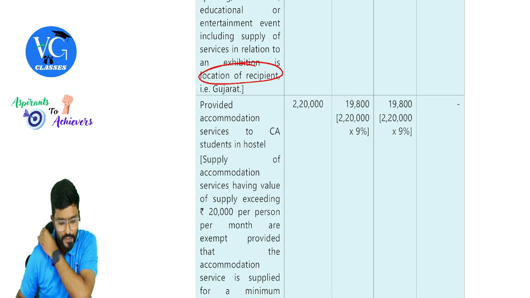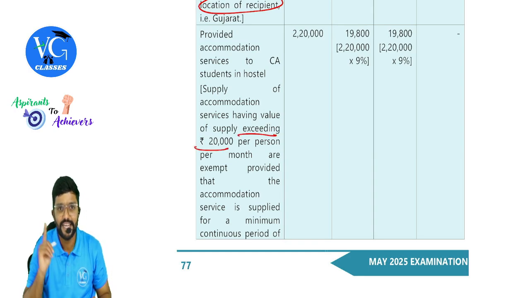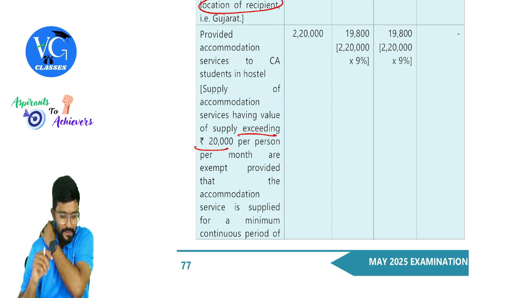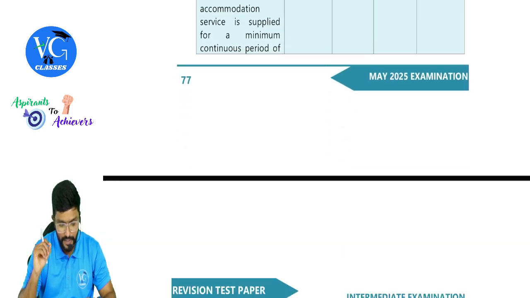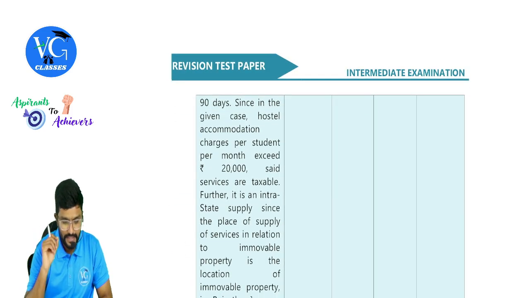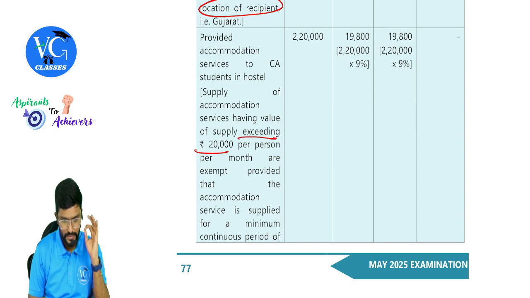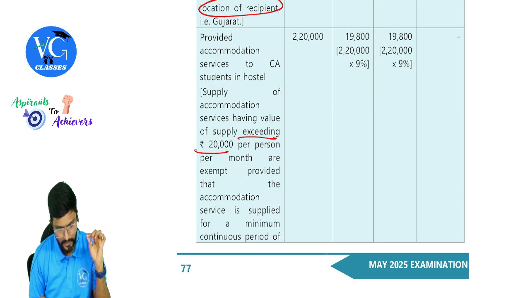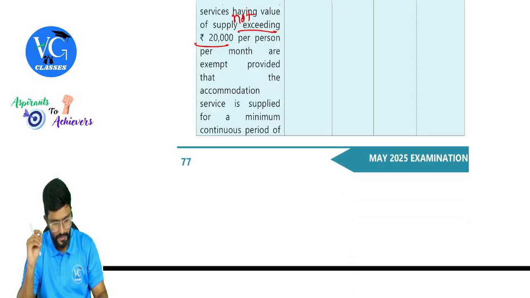Next, second one. Provided accommodation services to CA students in hostel. Supply of accommodation services having value of supply exceeding 20,000, here it is 22,000, per person per month are exempt provided that accommodation service is supplied for a minimum continuous period of 90 days. Since in the given case, hostel accommodation per student per month exceeds 20,000, said services are taxable. Supply of accommodation services having value of supply not exceeding 20,000 per month, it should be. Okay. Yes, we'll see here.